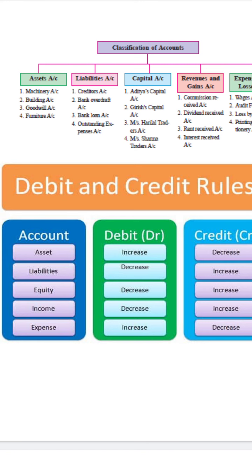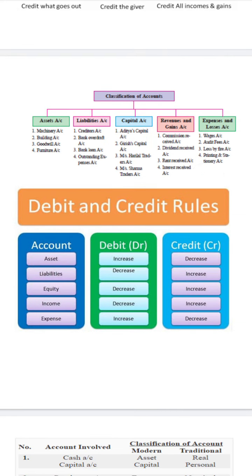Okay, so hope students you are clear. To pass the journal entries or any transaction's debit and credit, you can apply the golden rule of accounts, or you can apply the modern approach. The modern approach is comparatively easy. You just have to find out these five types of accounts and you can easily make out which account will be debit and which account will be credit.